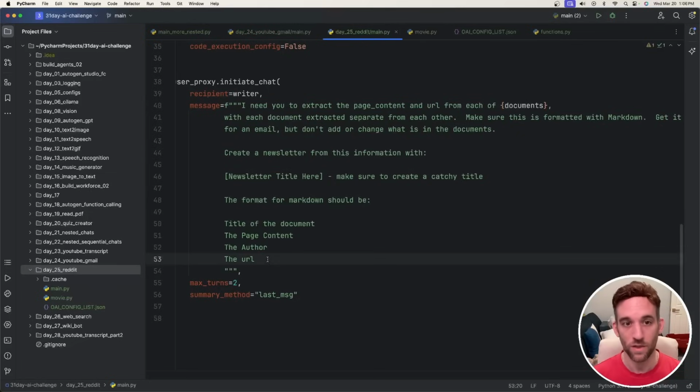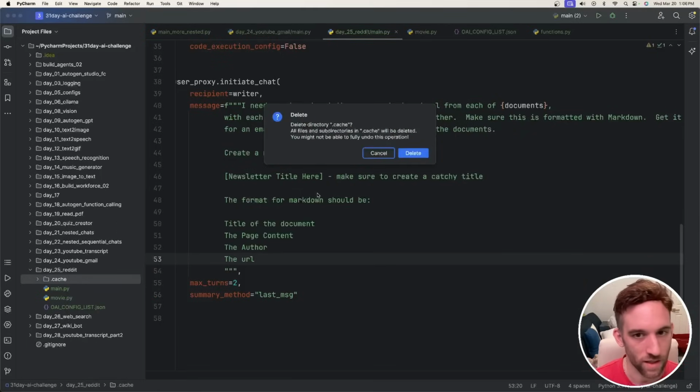This is going to be a simple example to show you how to use Reddit to get, I mean, it's simple, but it does give you a lot of information, right? You can search for any AI related subreddit and then get the latest posts from there. Let's run this. Let me delete the cache and rerun this.